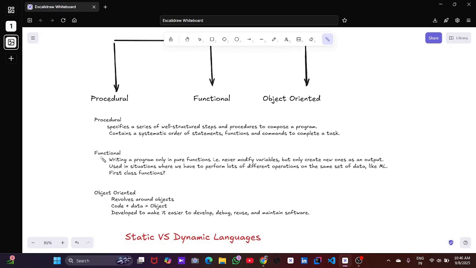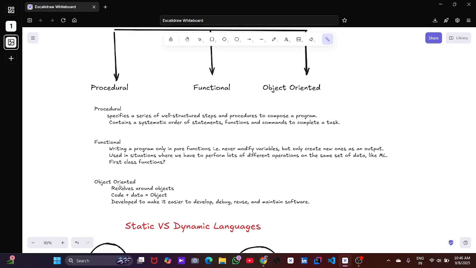Functional programming is writing a program to work through functions. For example, never modify a variable but create a new one for the output. It is used in situations where we perform lots of different operations on the same set of data, like ML. First class functions are the main building blocks, focusing on functions. It avoids changing state, with no variable being updated, and uses function recursion. Some applications use JavaScript with functional statements.